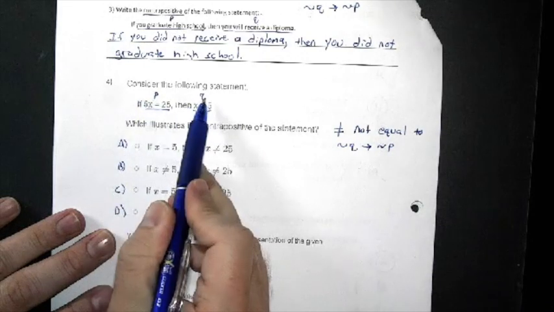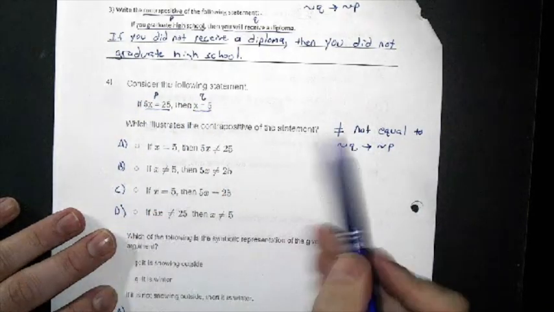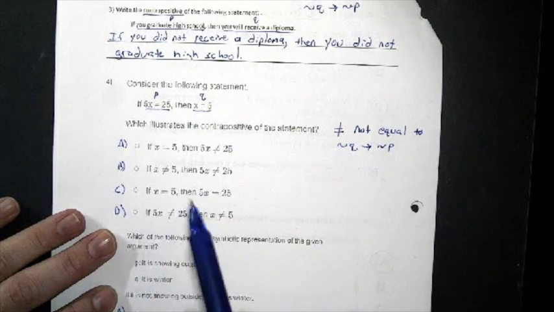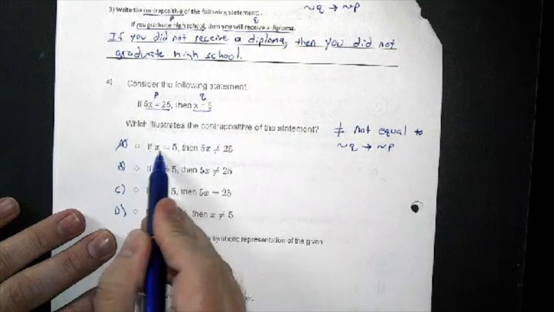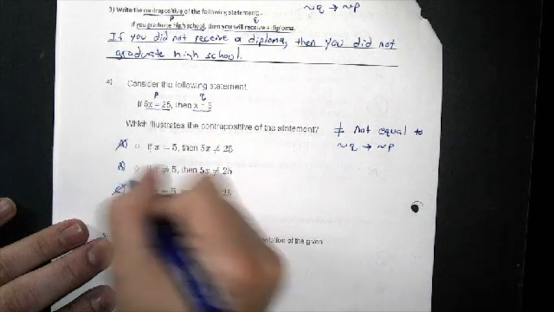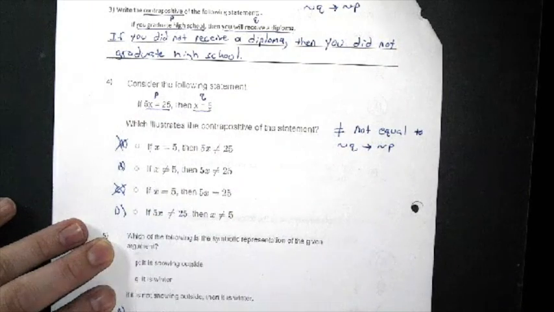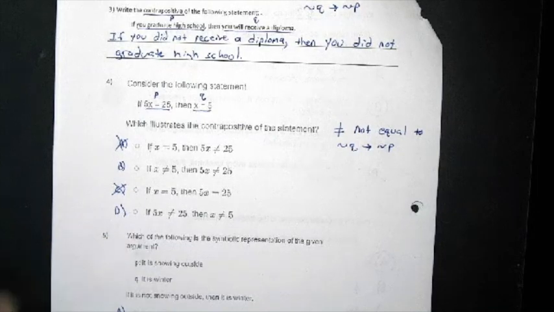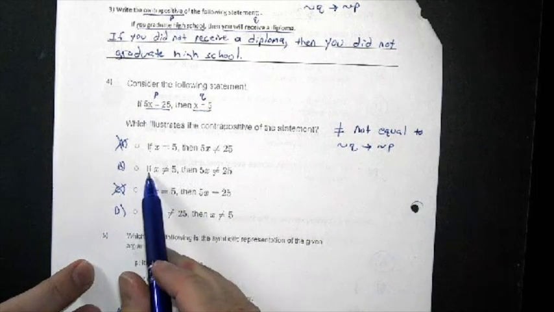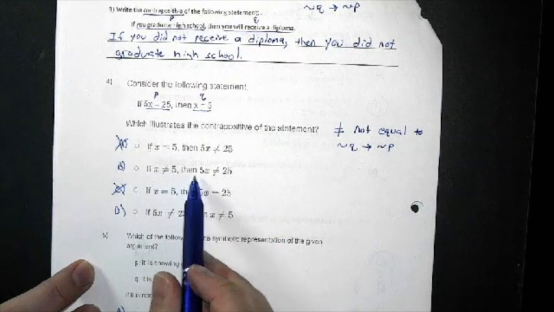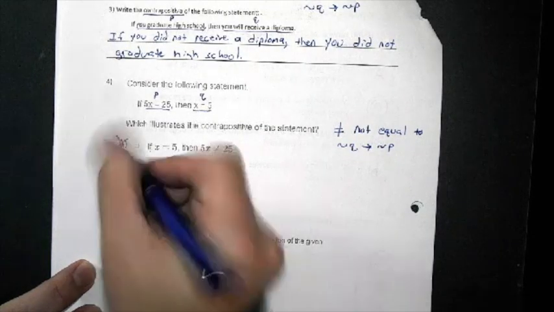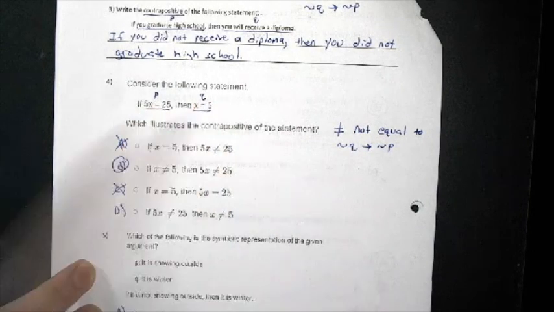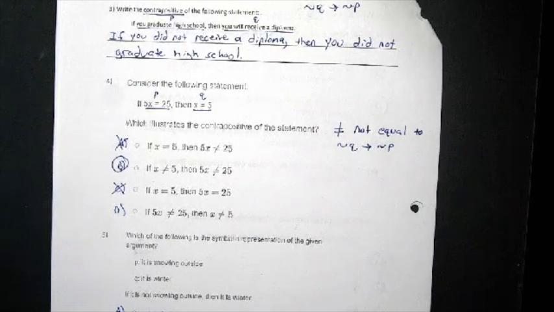P is always the hypothesis, Q is the conclusion. So I just need to say not Q. Well, not Q would be x is not equal to 5. So I can rule out A because that says x is equal to 5. And I can rule out C because that says x is equal to 5. And we know that negating it says x is not equal to 5. So it has to be B or D. So I'm going to say if x is not equal to 5, then 5x is not equal to 25. That is your correct answer, because that is actually flipping this and negating it.